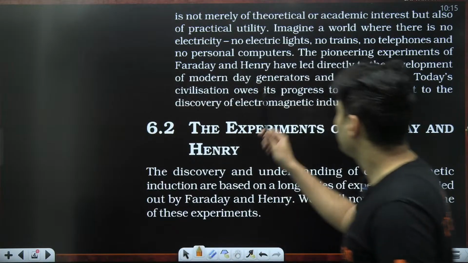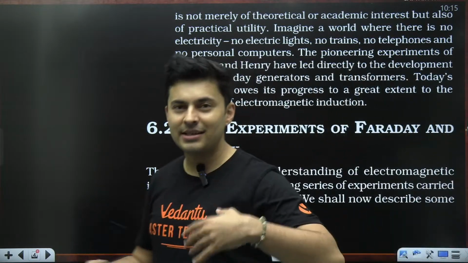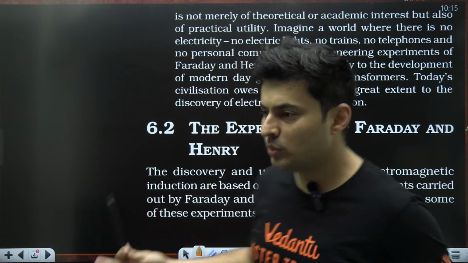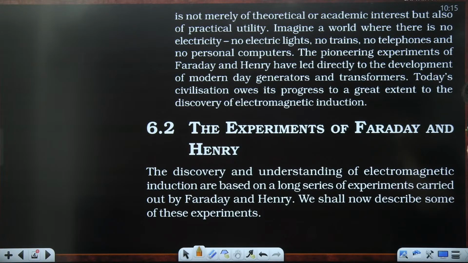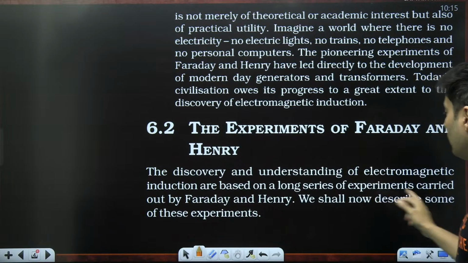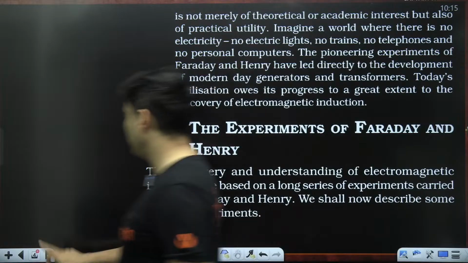Great. So now that is what we are going to see, and all the modern day discoveries we basically owe to Faraday and Henry. Okay, fine. What are those experiments? The discovery and understanding of EMI, electromagnetic induction, are based on a long series of experiments carried out by Faraday and Henry. We shall now describe some of these experiments.